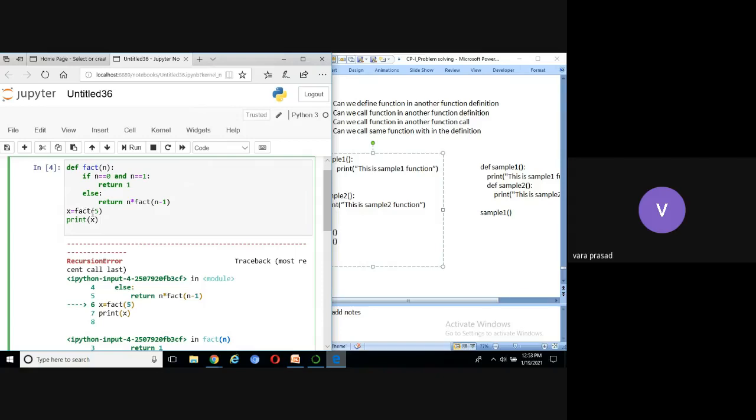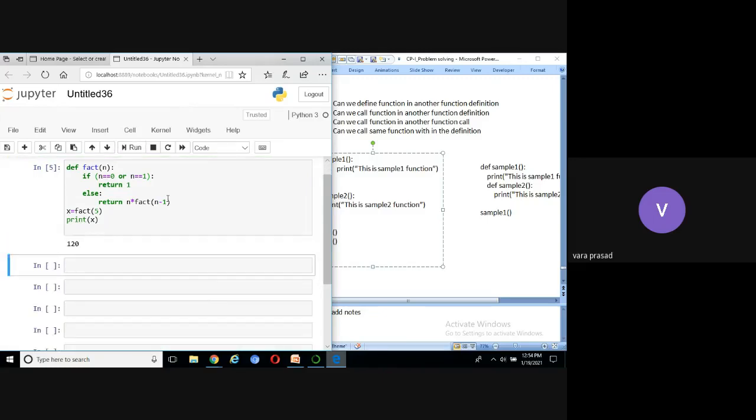So if we call the function, what is the parameter? 5. The control goes to where? The definition. This call returns some value. That value is stored into where? X. Right. Now 5 is copied to where? N. Now if n equal to 0 or n equal to 1.